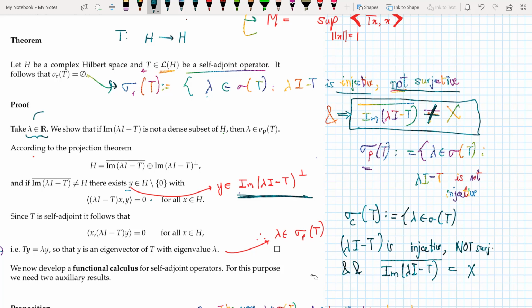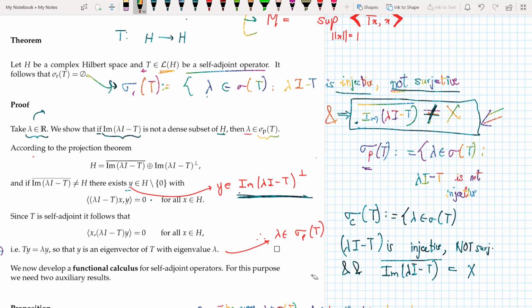Because all spectral values of bounded, self-adjoint operators are real. Now we show that the image of lambda I minus T is not a dense subset of H. If the image of lambda I minus T is not a dense subset of H, then I prove that lambda belongs to the point spectrum.